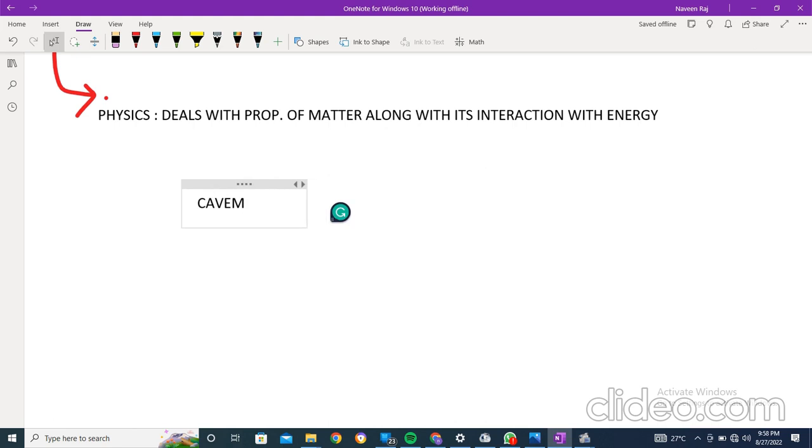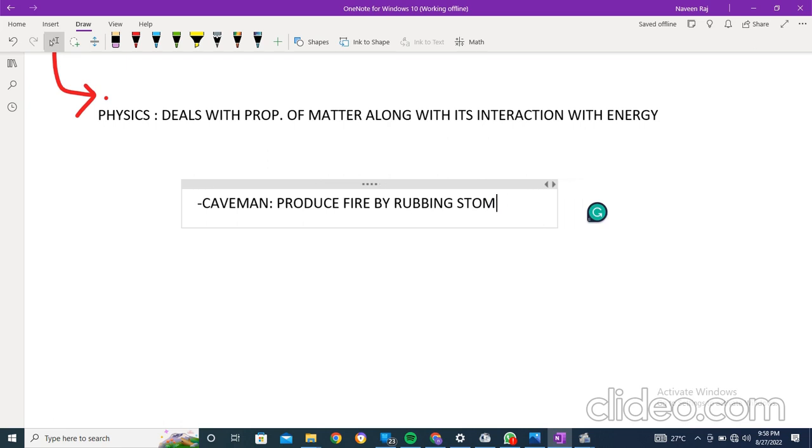Cavemen, the people who lived in caves in the old times, produced fire by rubbing stones. So that was physics. Even though the people didn't know what physics is, it was being used through human logic.